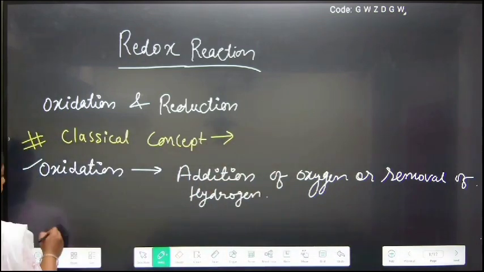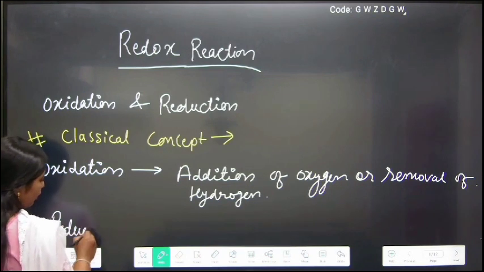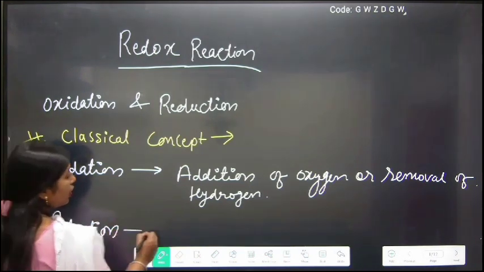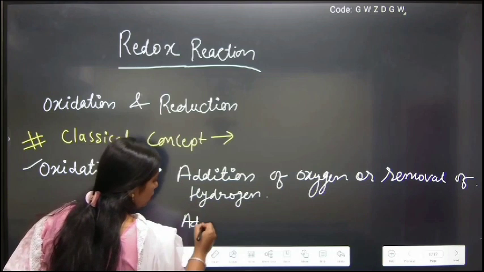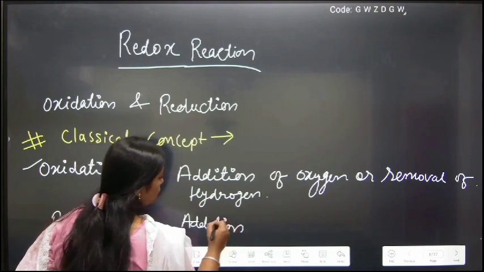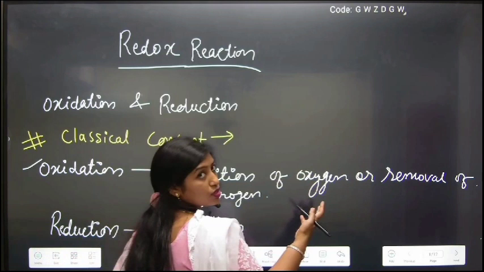And the other part is reduction. The classical concept of reduction is simply addition of hydrogen. Here it is the vice versa of oxidation.